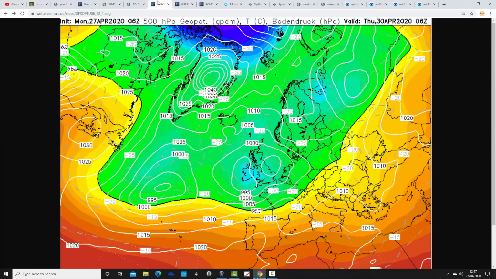So that's how the GFS is looking for Thursday, the last day of April. And as I say, it's been an exceptionally dry April, and also exceptionally high pressure dominated.